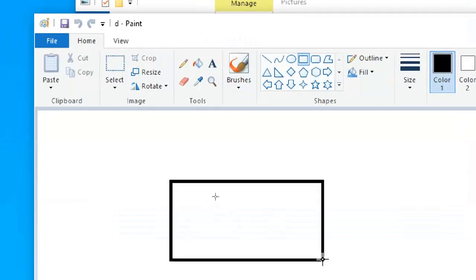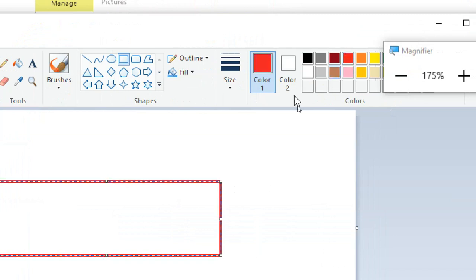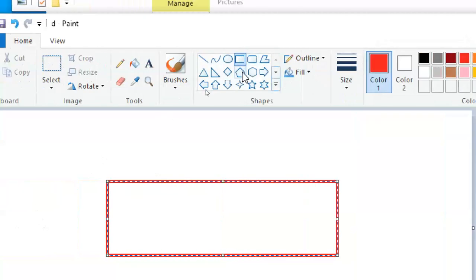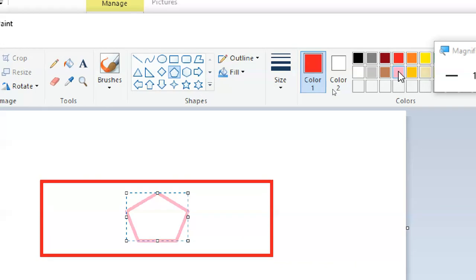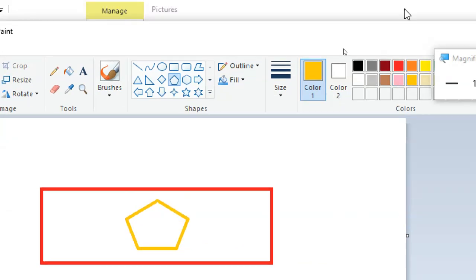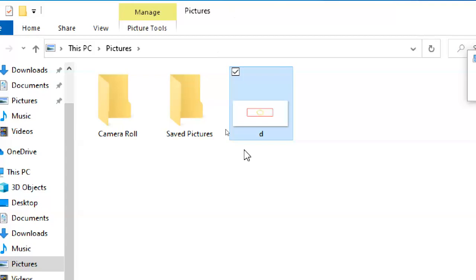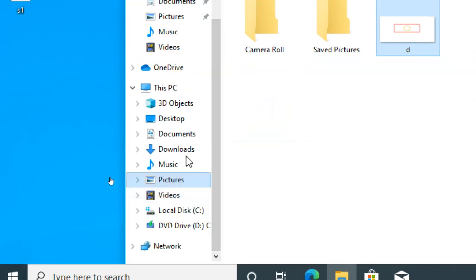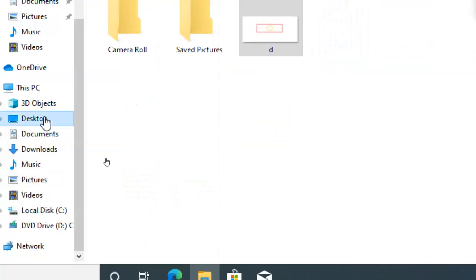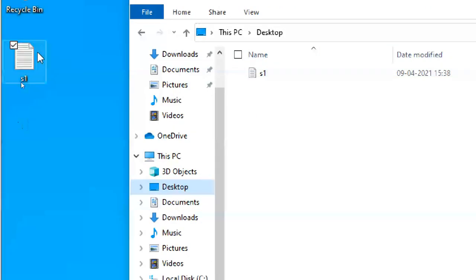Nothing, I will just put one box with a different color. Okay, I put this one in the middle of it with some other color. No problem. That's it. Close it. Save it. That's it. A picture is there. Understand, guys? Like in the desktop, what is the desktop thing I created?